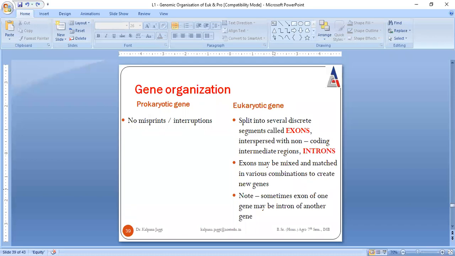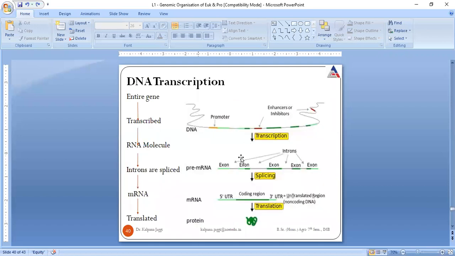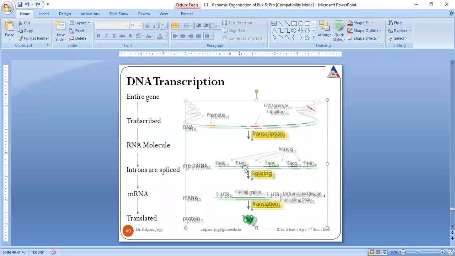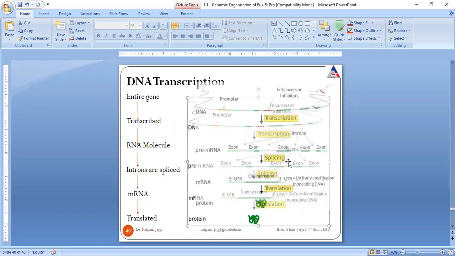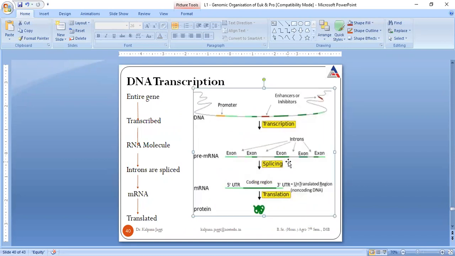This can be understood more from this figure. See, this is the DNA. This DNA consists of exons, and the green ones are the exons, and the regions in between are the introns. Introns are the ones which are non-functional. That means they are not performing any function, so there is no requirement of introns.